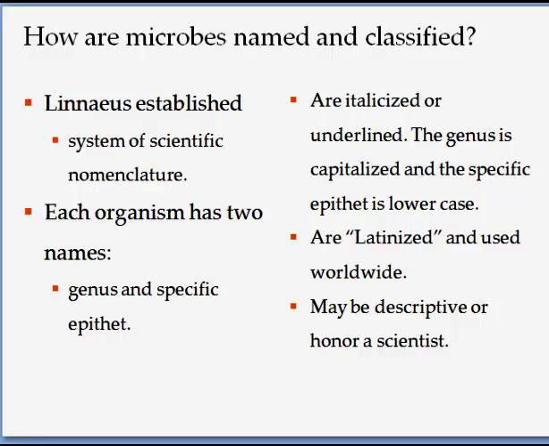The naming of microbes was established by Carolus Linnaeus, and he established this scientific nomenclature in which each organism has two names. The first name is the genus name, and the first letter is capitalized. It's either underlined or italicized, and it's followed by the species or epithet name, which is also underlined, but it will not be capitalized.